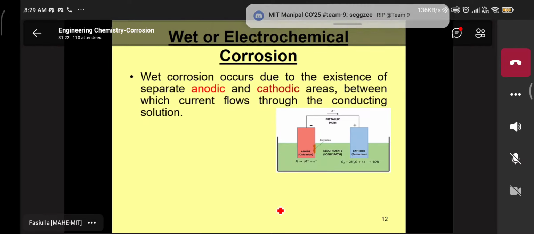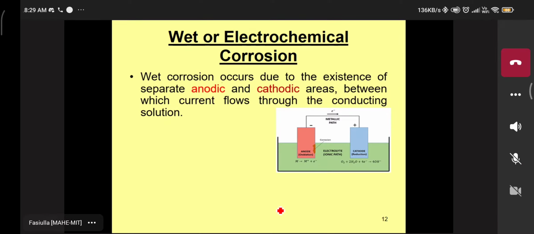Negative and positive, that is a sign indicated. How do you define that? Anode is the state of oxidation. Yes, anode is the state of oxidation. Then cathode is the state of reduction. Very good. So now the anode and cathode are separated by a conducting path for the flow of current. For example, in this picture I want to show that here the anode is oxidation, the cathode is reduction. Now in between the two electrodes we are using electrolyte.